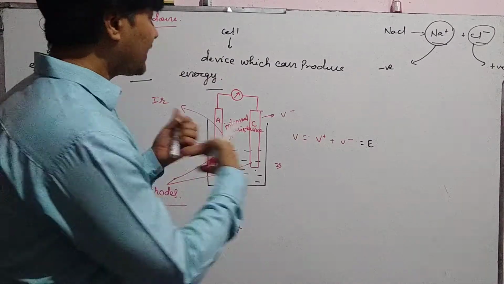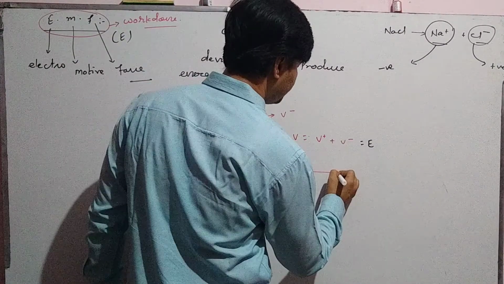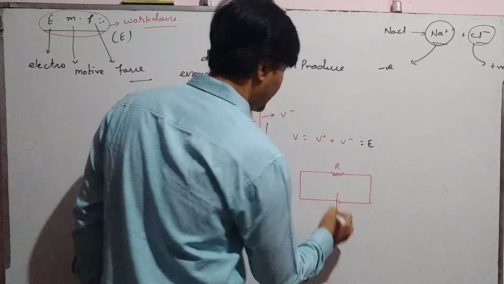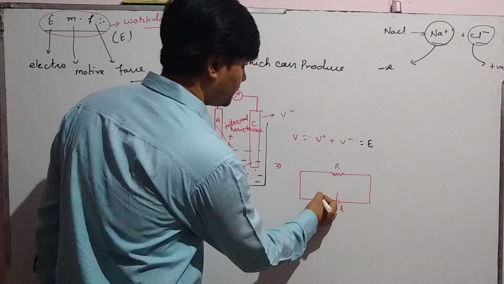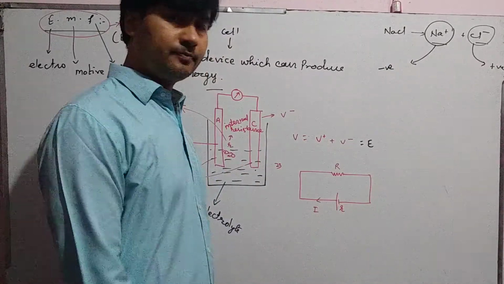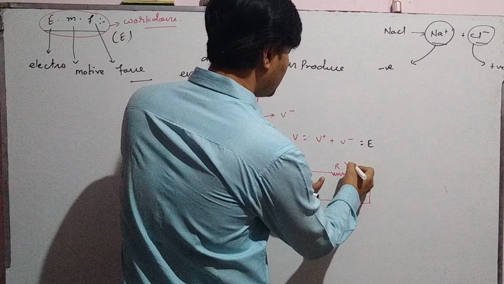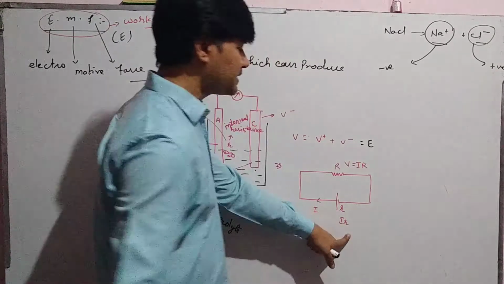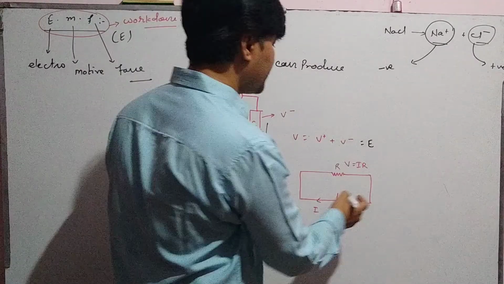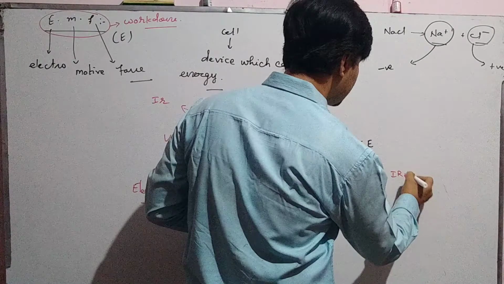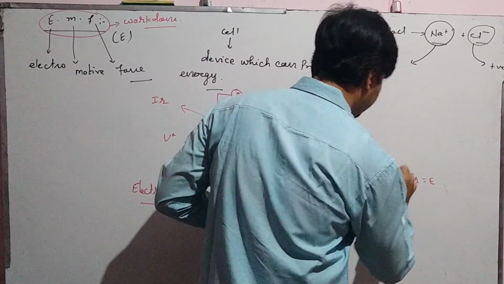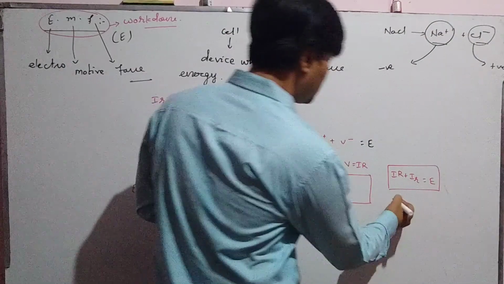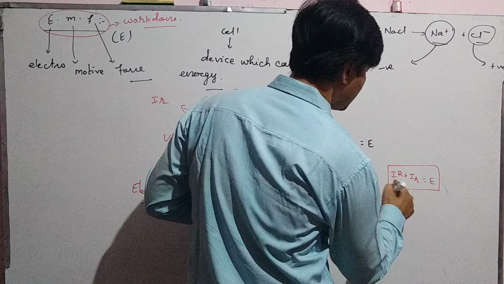So, when we connect an external load, capital R, through a cell having internal resistance r, and it produces current I, according to Ohm's law, there is a voltage drop at the resistor, IR, and a voltage drop at the internal resistance, Ir. Total work done is IR plus Ir, and that is the EMF.